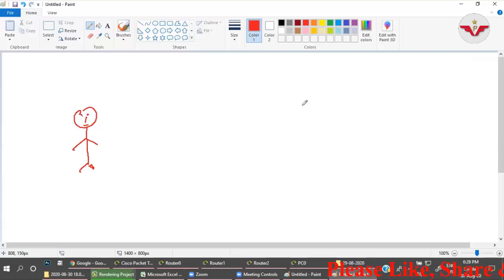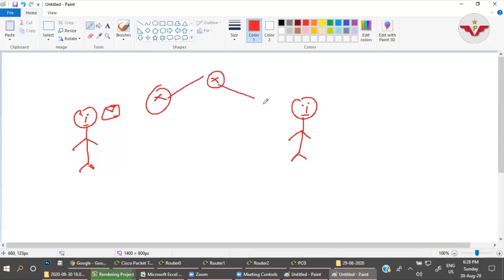I'm sending a packet to someone. I'm sending a letter to someone. That packet goes through, suppose here is one router, here is one router, here is one router, whatever. I'm sending the packet to this person. After sending the packet, I'm waiting for the reply.